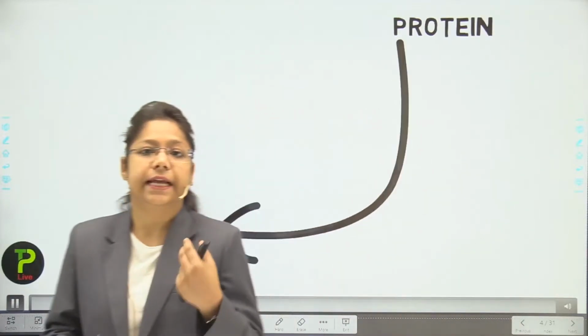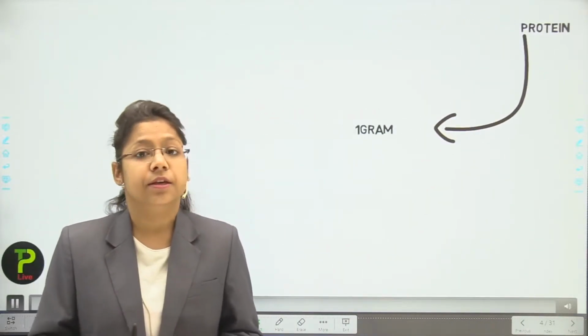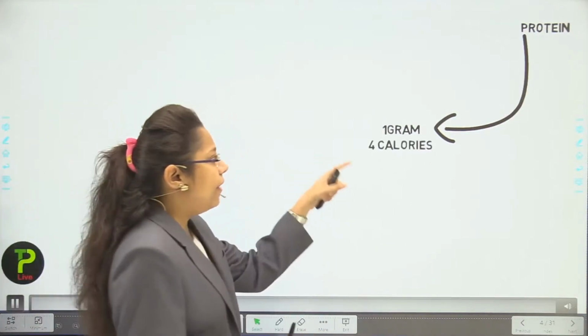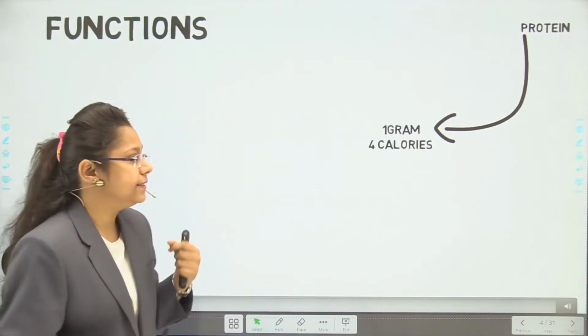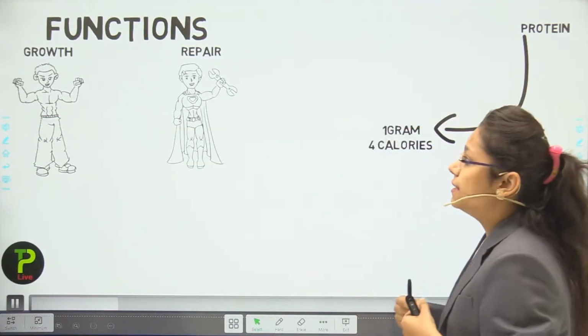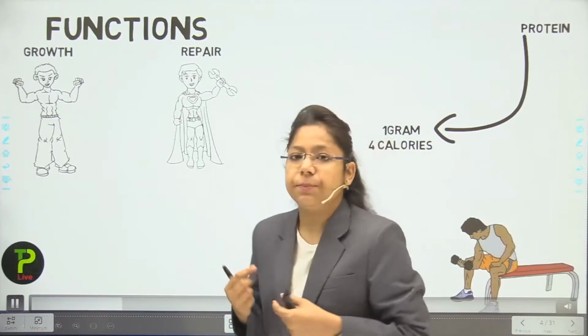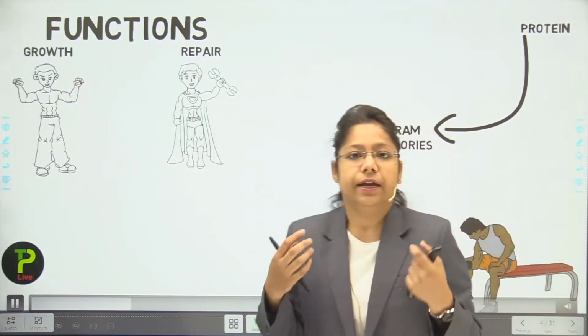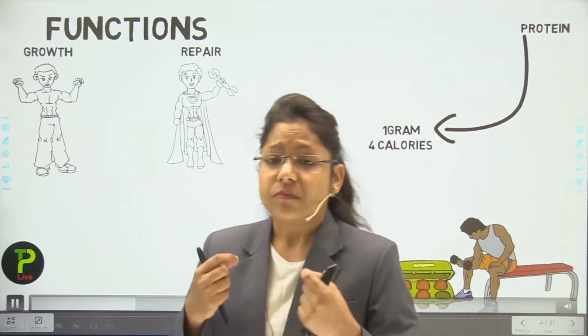Now let us take a look at proteins. What does protein do in our body? Actually, 1 gram of protein gives us 4 calories. It is responsible for our growth and the repair of the body. That is the main function of protein.